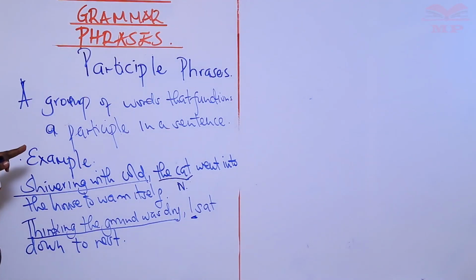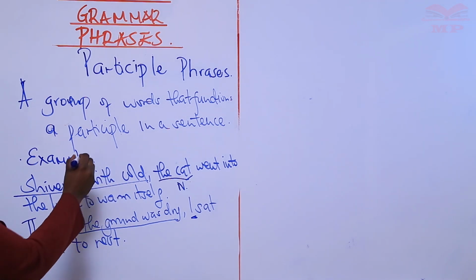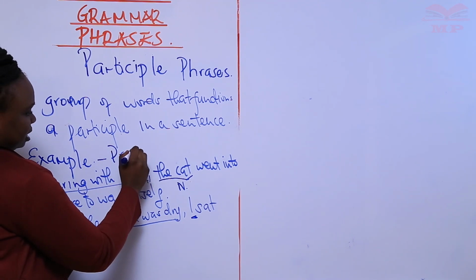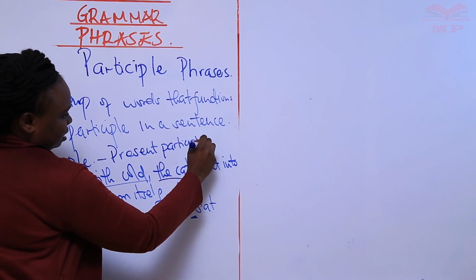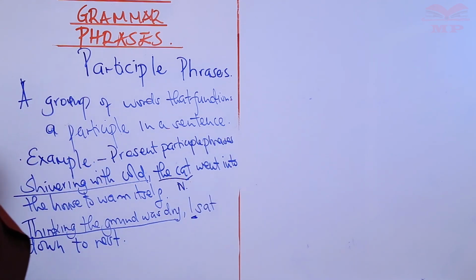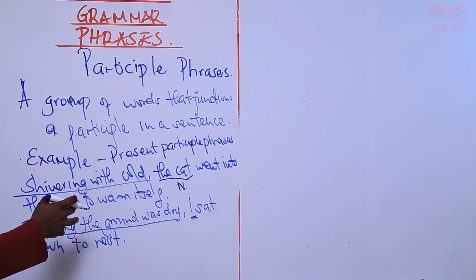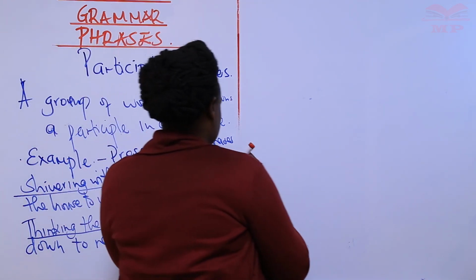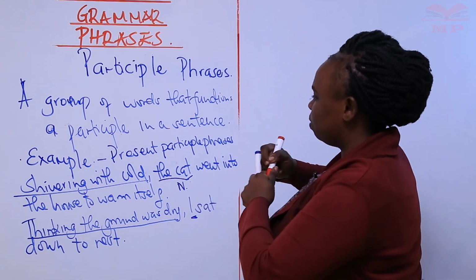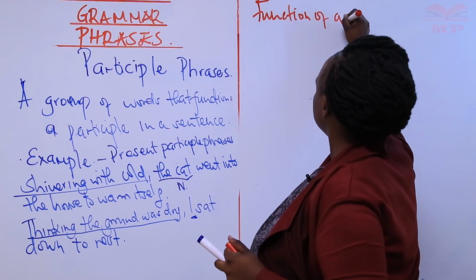We've given examples of sentences that have present participle phrases. This one is shivering with cold, the cat went into the house. It is a state that is happening in the present. Thinking the ground was dry, I sat down to rest. So now, given those examples, how does it function? What is the function of a present participle phrase?